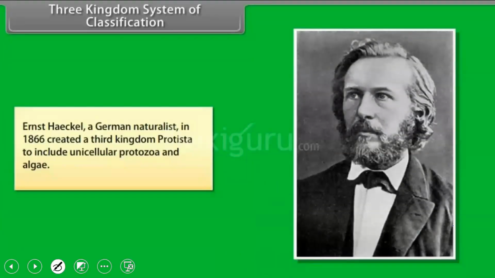The three kingdom system of classification was slightly enhanced by a German naturalist known as Ernest Haeckel in the year 1866. He created one more kingdom along with the kingdom Plantae, which was already given by Linnaeus. He included kingdom Plantae and kingdom Animalia in his system and also introduced one more kingdom, the third kingdom, which he named kingdom Protista. So kingdom Protista included unicellular protozoans and algae.